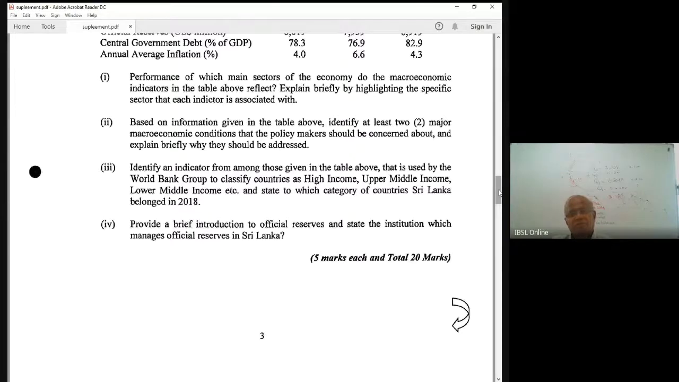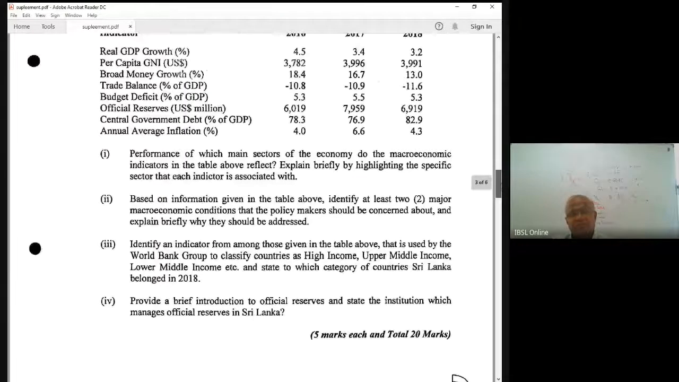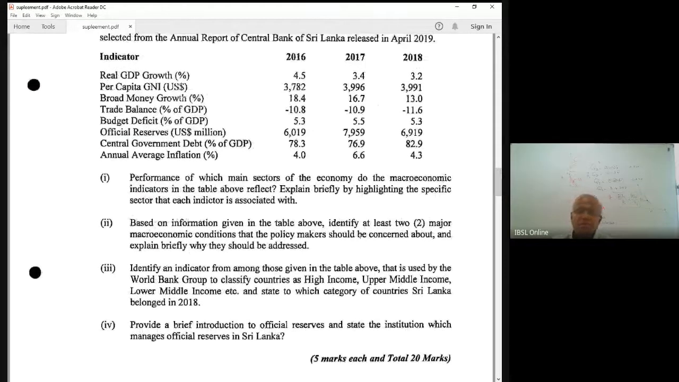So I think we discussed a little bit more about the external sector financing. These are two major macroeconomic conditions. That's why we discussed this. So the second question is about the issues based on the information given in the table, issues about the macroeconomy. Okay. Now we are going to stop the session. Please think about the important points.